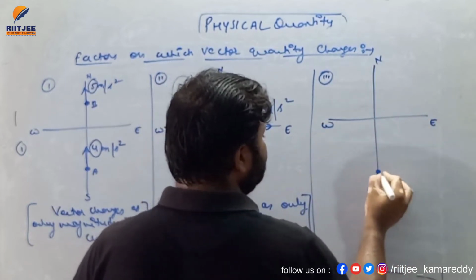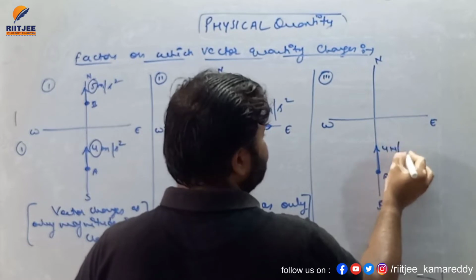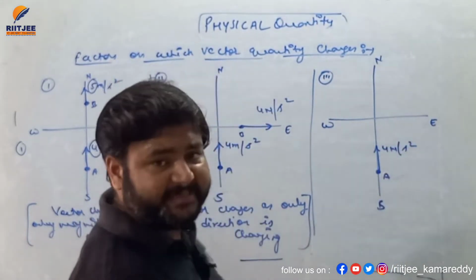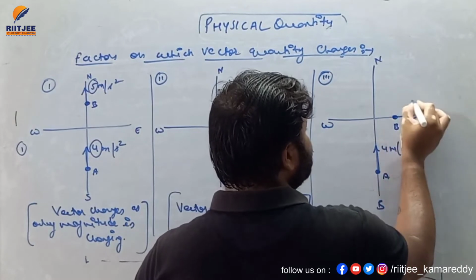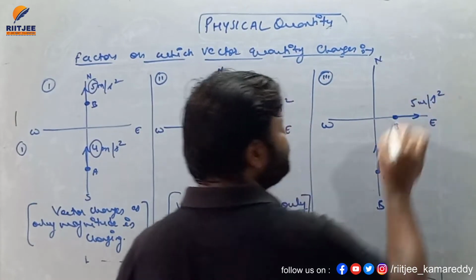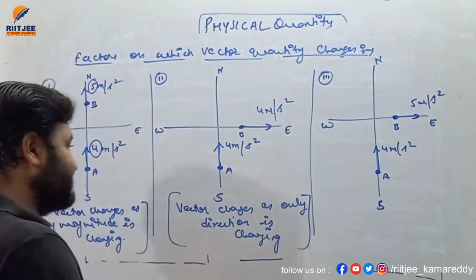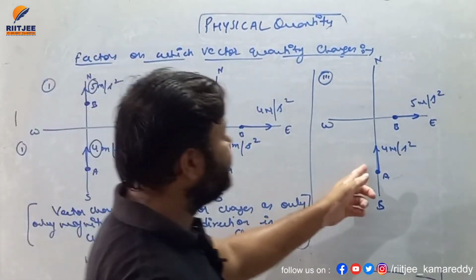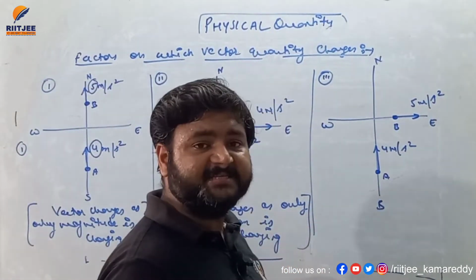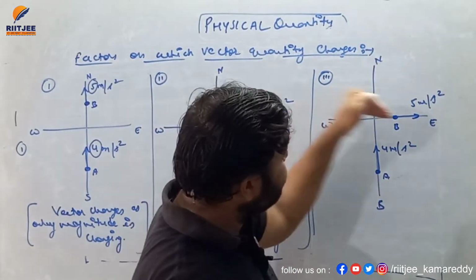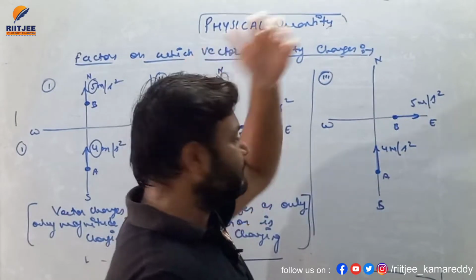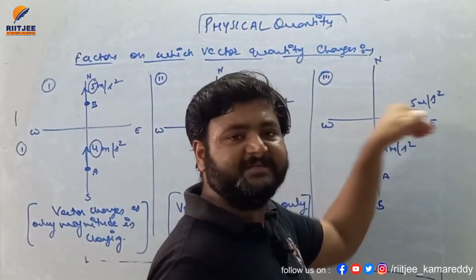Let's suppose a particle is moving with acceleration of 4 meter per second square, and at point B the acceleration is 5 meter per second square. At point A the magnitude of acceleration is 4 and its direction is towards north. Similarly, when the particle reaches point B, its magnitude is 5 and direction is east.